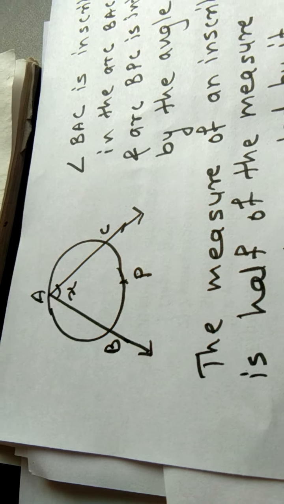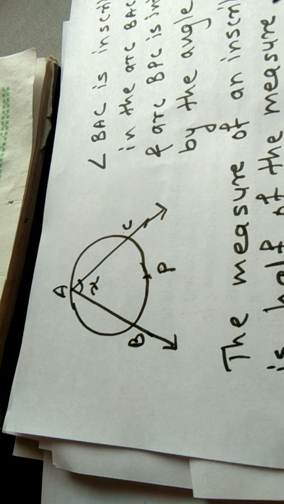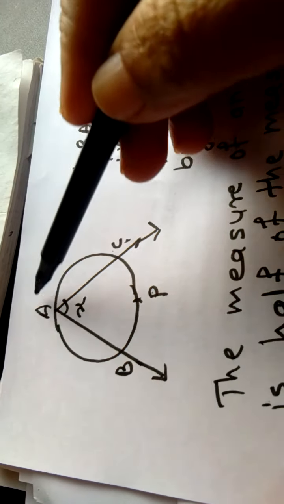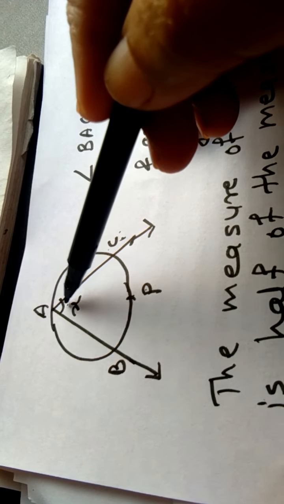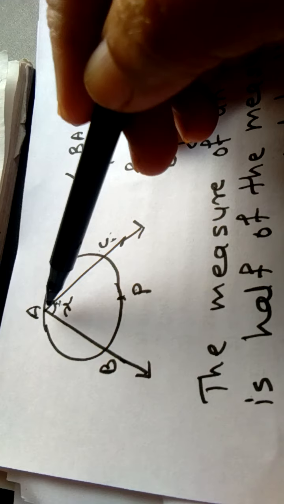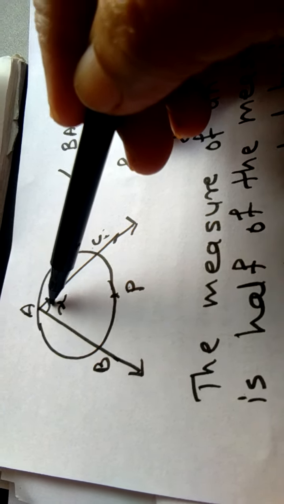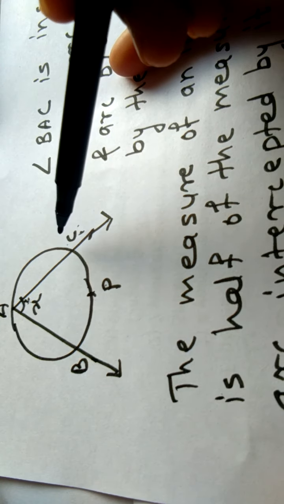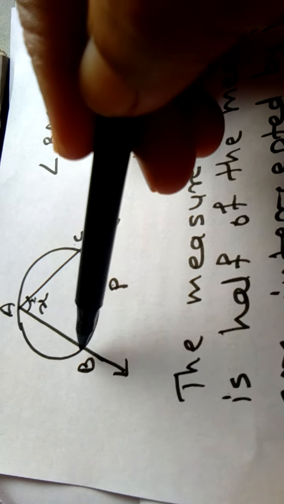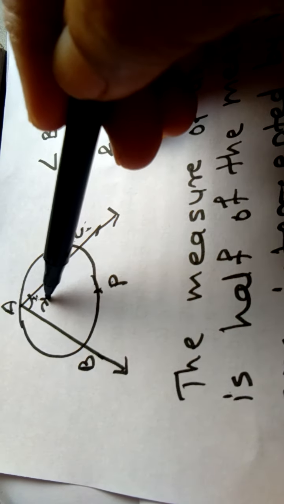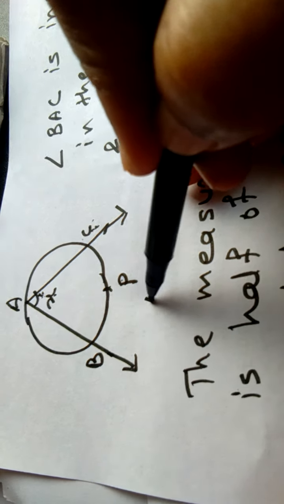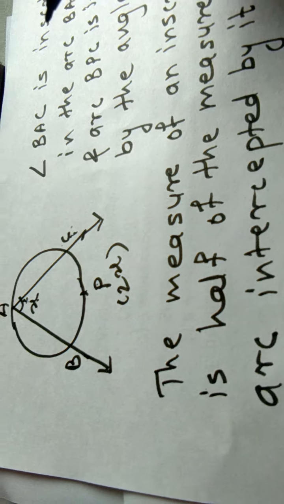See, what is the meaning of this? Measure of an inscribed angle: angle BAC is inscribed in the arc BAC, this is an inscribed angle, and the intercepted arc is BPC. It means if the measure of angle BAC is equal to x, then the measure of arc BPC should be double of it, that is, it should be 2x.